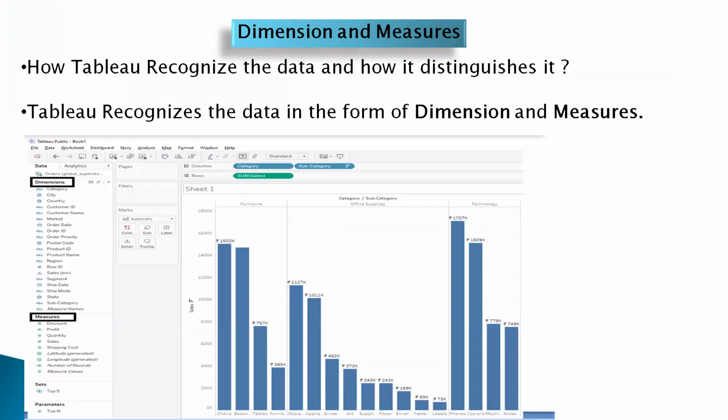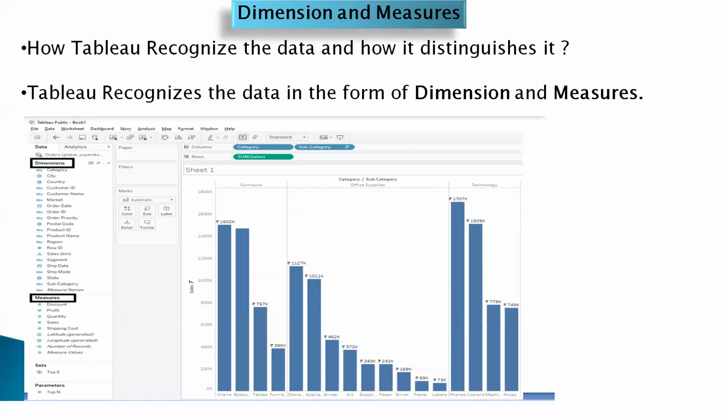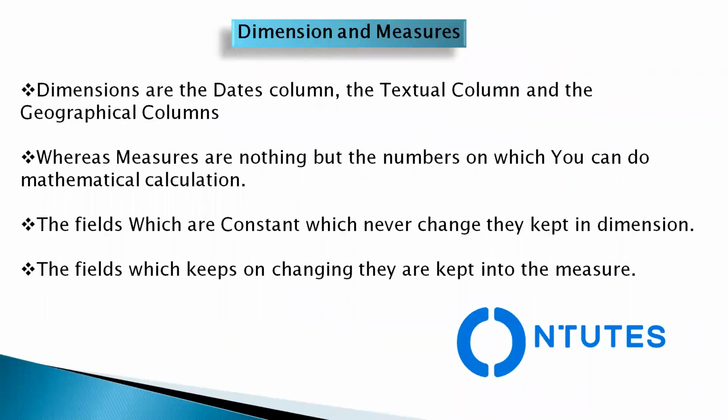Tableau recognizes or distinguishes your data in the form of dimensions and measures, right? Now, what are dimensions and measures? Dimensions are the date column or the text column or the geographical column, whereas measures are the numerical numbers on which you have to perform your mathematical calculation. This is a kind of bookish definition, quite confusing.